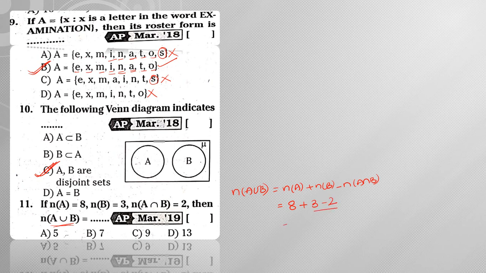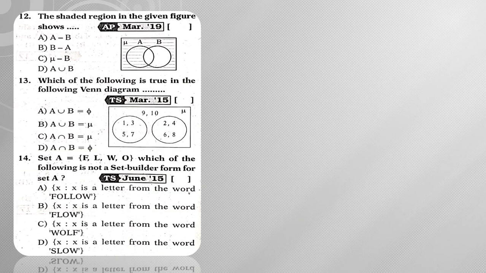So 3 minus 2 is 1. So 8 plus 1, 9. Hence the answer is 9. So this formula we need to make use of. We need to remember that formula, right? Next, moving on to question number 12. Now if you observe this figure, the shaded region in the above figure shows.